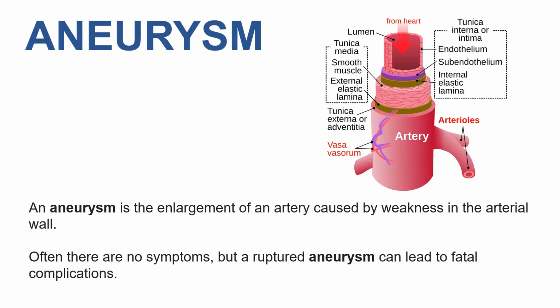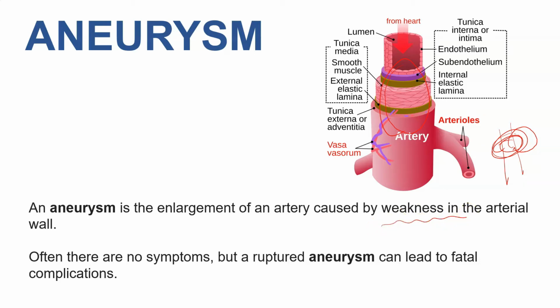Here, in an aneurysm, whenever there is weakening in the structure of an artery wall, it leads to the bulging of the artery. The bulging depends upon the weakening of the artery. If it is weakened on one side, it forms a saccular aneurysm, or if it is weakened all around the artery, it forms a fusiform aneurysm. So what is an aneurysm? An aneurysm is the enlargement of an artery which is caused by weakness in the arterial wall.